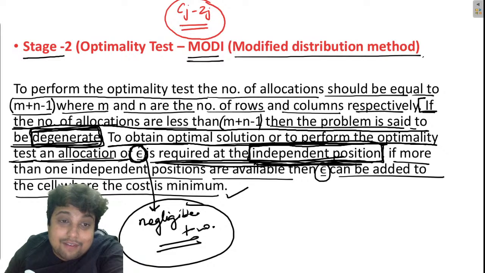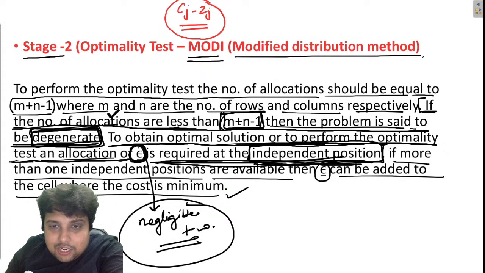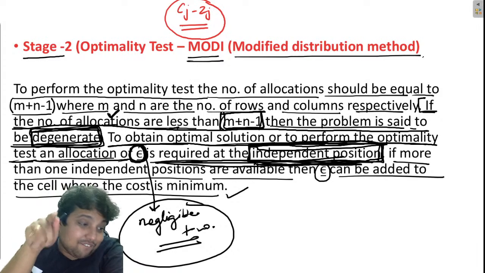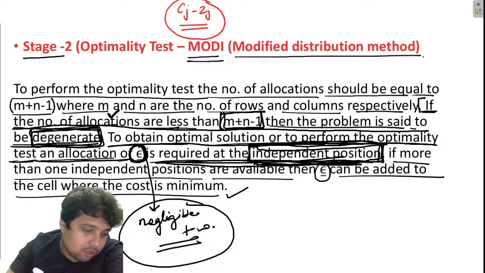Degenerate. Whenever m plus n minus 1 is greater than the number of allocations, or the number of allocations is less than m plus n minus 1, the problem is degenerate. Whenever a problem is degenerate, we will require epsilon at what position? At the independent position. I am emphasizing these points.